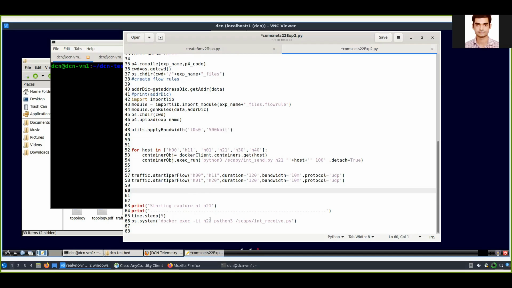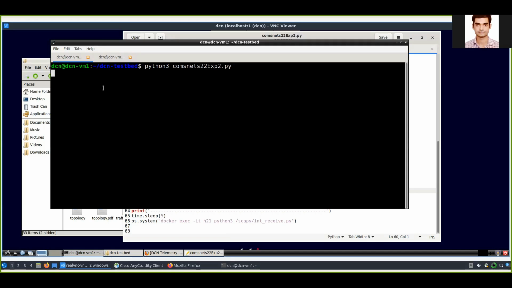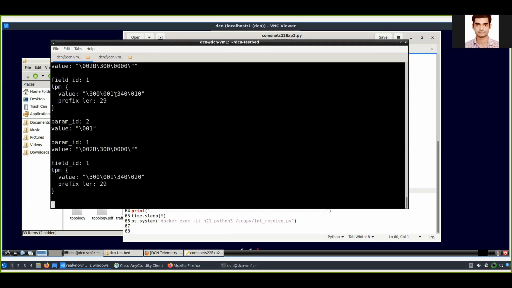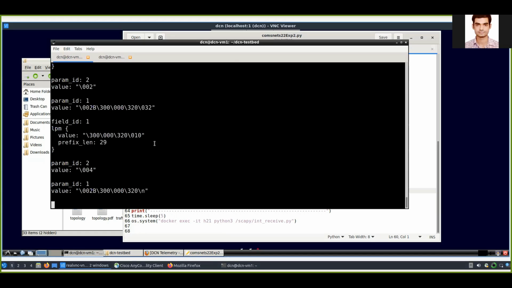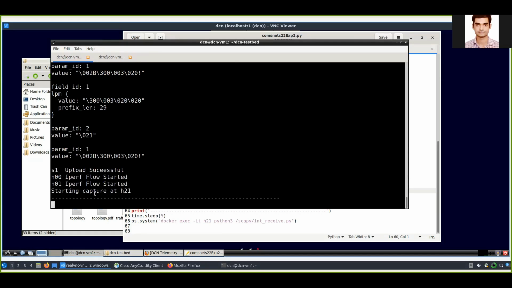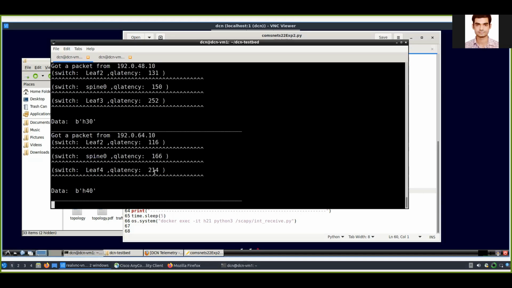Then I'm starting the capture at host H21. Start. Rules are being uploaded right now. Now capture at H21 will start, and we will see the telemetry packets.